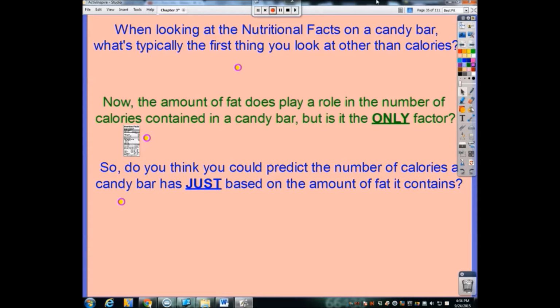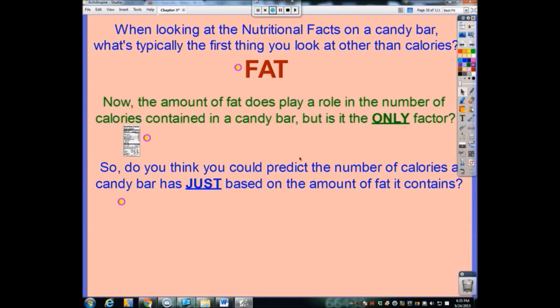Now, if I were to look at nutritional facts, and if I'm looking at calories, the next thing I would personally look at would be how much fat is in that item, especially a candy bar, right? You know there's going to be quite a bit of calories, and I want to know how much fat and how much saturated fat. Now, other people may say, well, I would look at protein, or I would look at how many carbohydrates, or whatever. Personally, I would look at, after calories, how much fat's in it. And usually fat is the next thing after calories on a nutrition fact label. Now, the amount of fat does play a role in the number of calories contained in a candy bar, but is it the only factor?